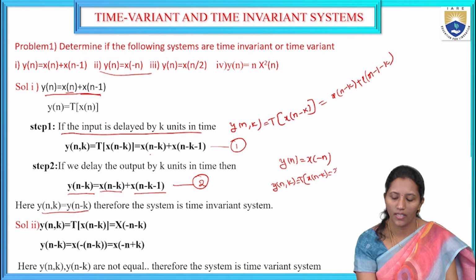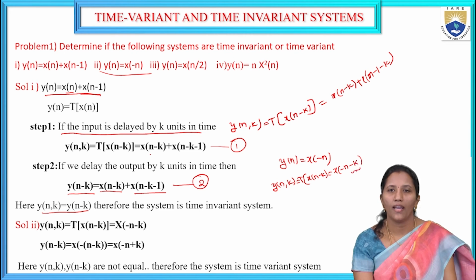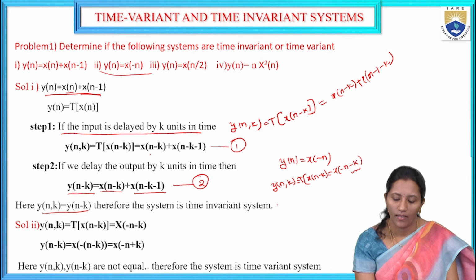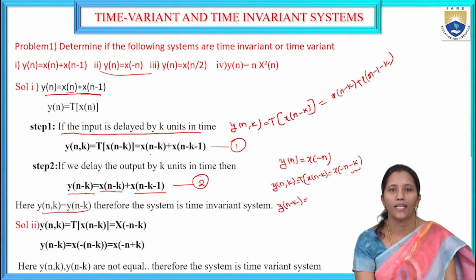So whatever the input x of minus n is, it will be shifted by k units, so x of minus n minus k. Where the output is delayed by k units, just replace n by n minus k. Wherever the output is shifted by k units, replace n by n minus k. That is x of minus of n minus k.